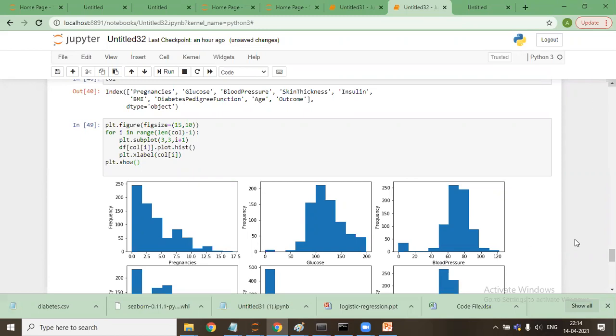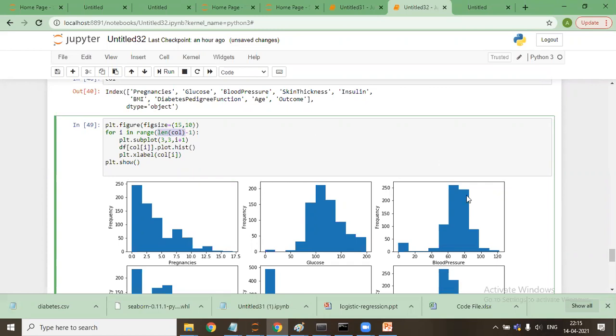So if I say len col, then what will come? All the 9 columns. If I say 9 minus 1, that is 8. It starts from 0.